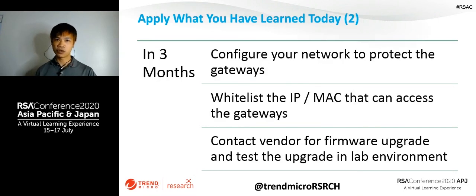And in 3 months, you're really encouraged to configure your network to protect the gateways. You might want to set up a whitelist and allow only some IP or MAC addresses to access the protocol gateways. You want to block all other access. You might want to contact the vendor and ask for a firmware upgrade and test the upgrade in the lab environment. If you are using any vendors that we have tested in this research, we're pretty sure that they are working very hard on a firmware patch. You might be able to obtain it from them.